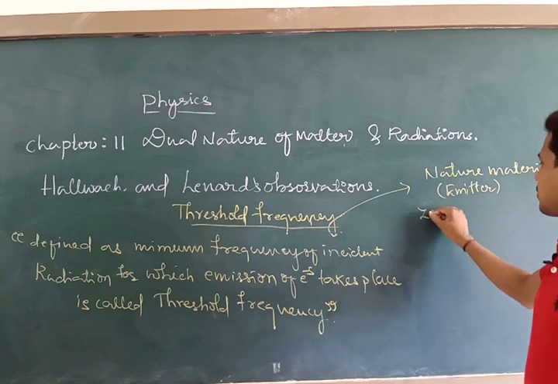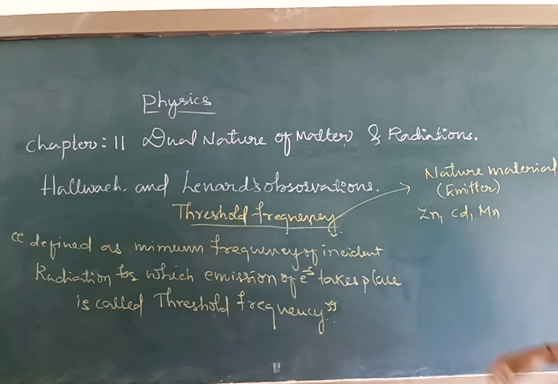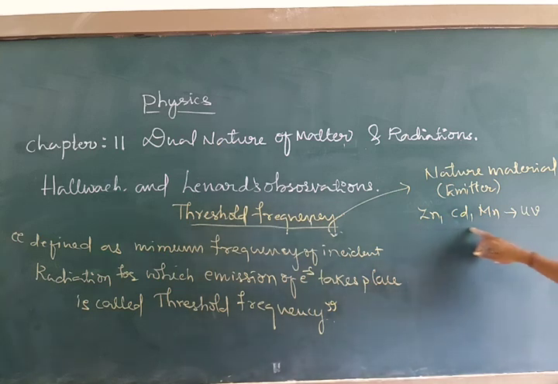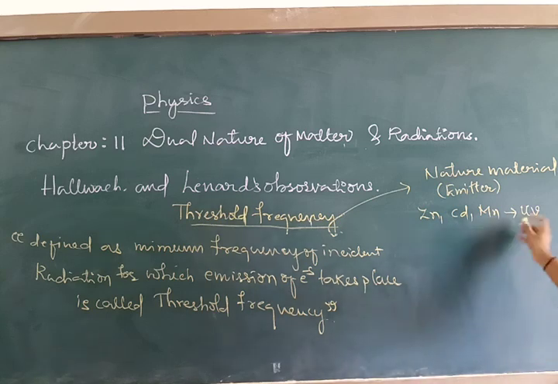If I take a zinc plate or cadmium or manganese, these metallic plates are only sensitive to UV light frequencies, meaning they have threshold frequencies corresponding to ultraviolet radiation. Suppose if I illuminate a zinc plate with visible light, it won't eject electrons because its threshold frequency corresponds to UV radiation.